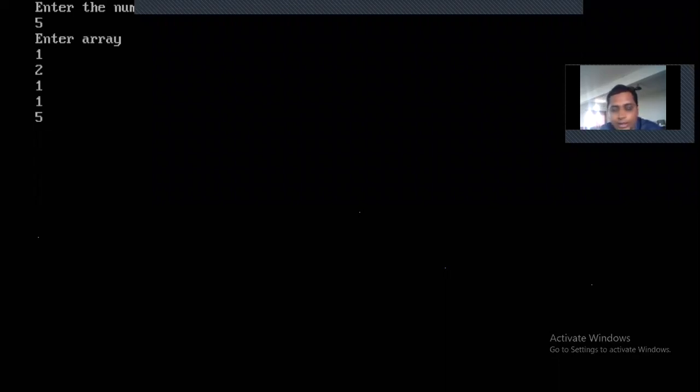Now you have understood this one. Now press enter. Now enter the element to be counted. What element are you going to give? Now 1. If you give 1, what will be the count? 3. If I give 2, it is repeated 1 time. If I give 5, it is repeated 1 time. If I give 8, 8 is not at all there, so it will be 0. So if I give 1 here, what will be the output for us? 3. That's correct. So C equal to 3 is the correct answer. Count is 3. That is the correct answer.